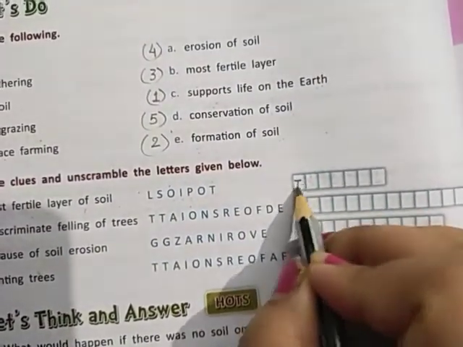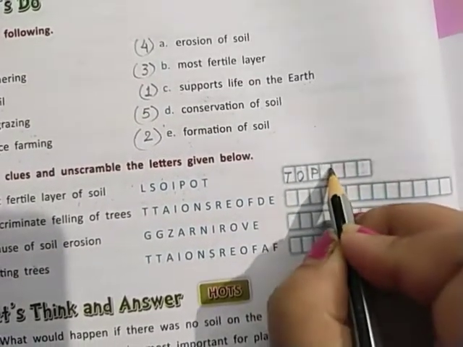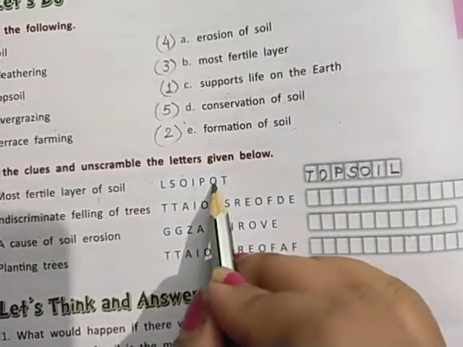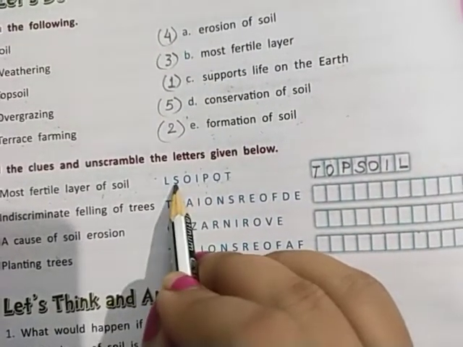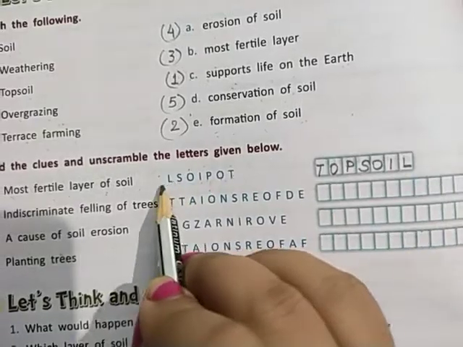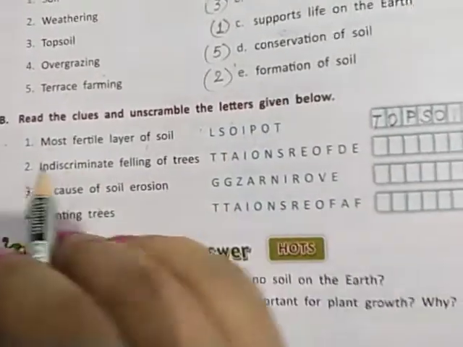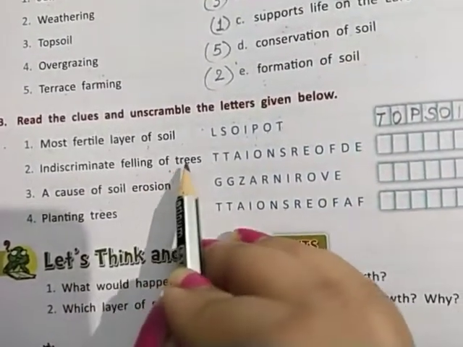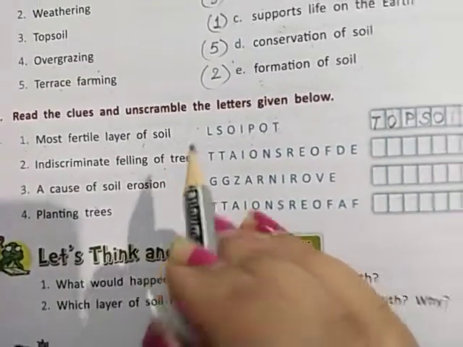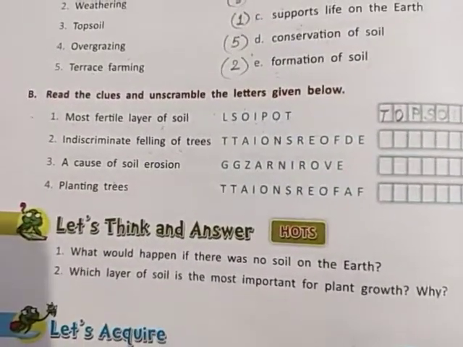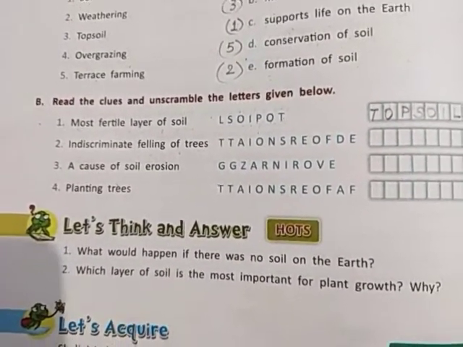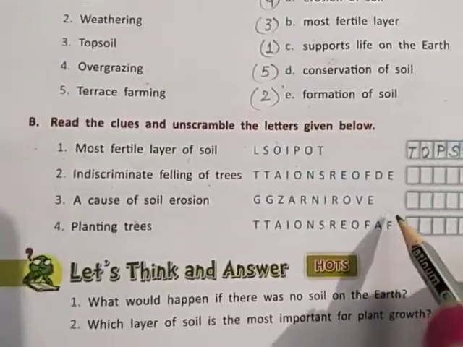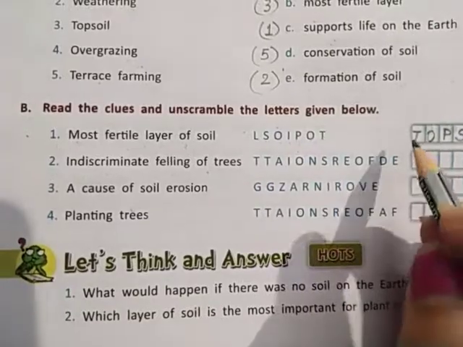Yes, TOPSOIL. Top, soil, topsoil. Now the second one, indiscriminate felling of trees. The fall of trees. So continuous falling or cutting of trees is what? That is deforestation.